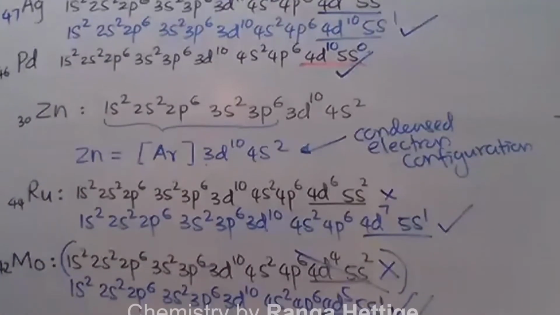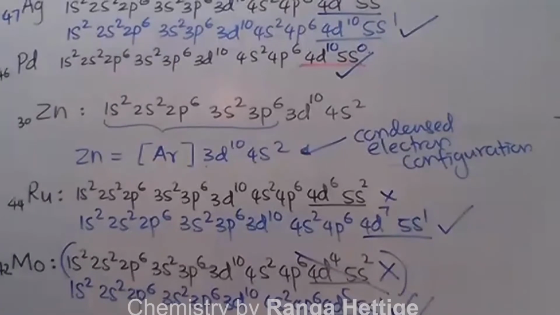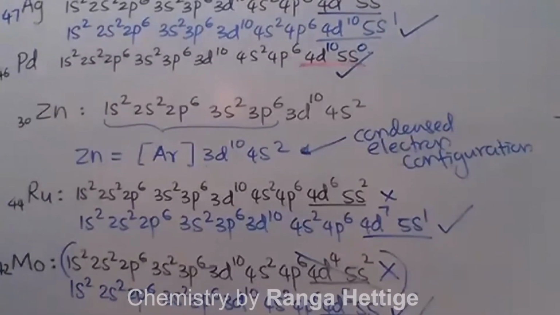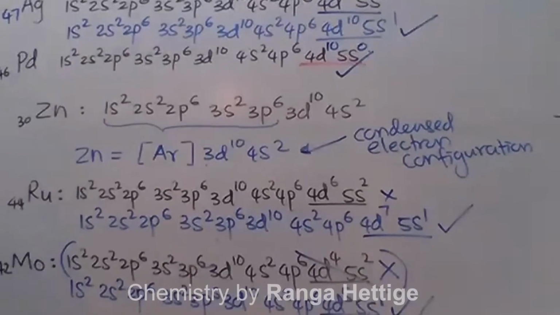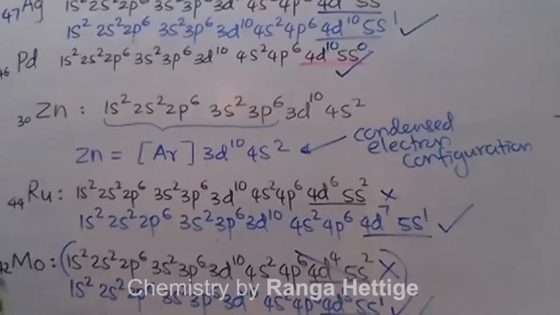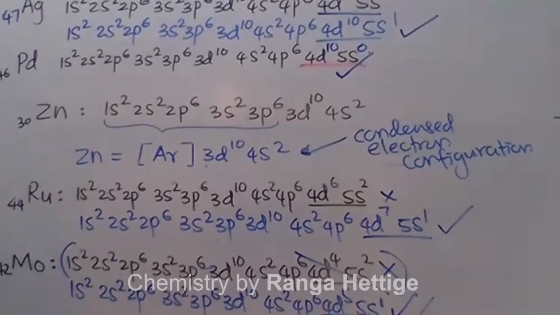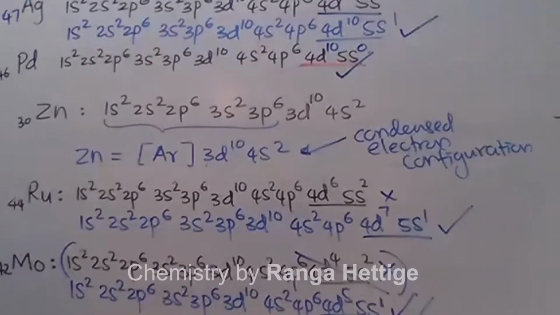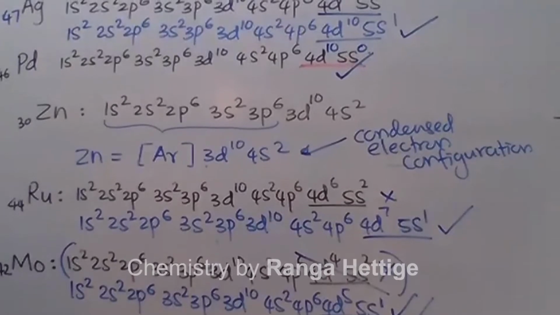That is the one you have to write. In the exam, in a paper, if you are asked to write the configuration of copper, you don't need to write the expected one and the actual one both. Only the actual configuration, the correct one. But when I am explaining, I write both. Right? Only the correct configuration.